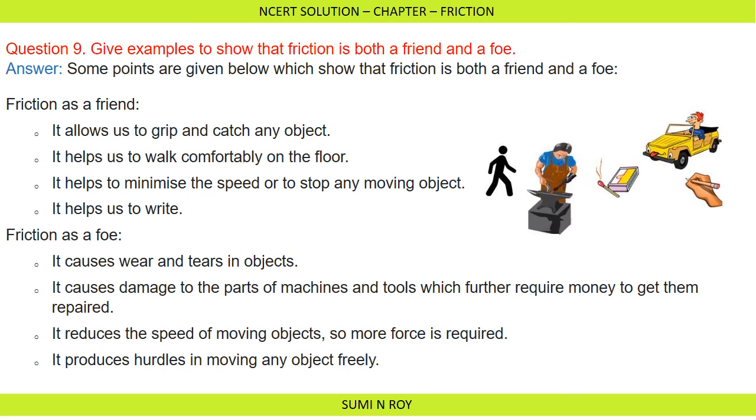Next, it produces hurdles in moving any object freely. Yes, because of friction we cannot move any object easily. Sometimes if there is any irregularity, then friction will be more there and we cannot move any object freely. It affects the movement of the object. So there are many more examples which show that friction is a friend and a foe. You can write anything else.